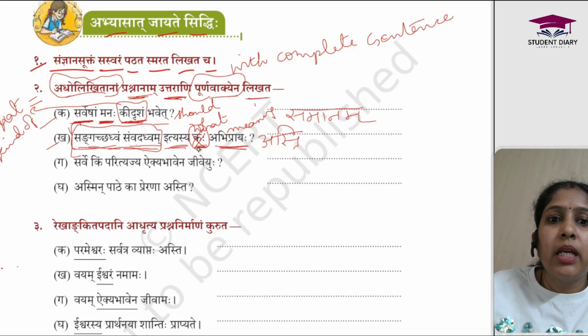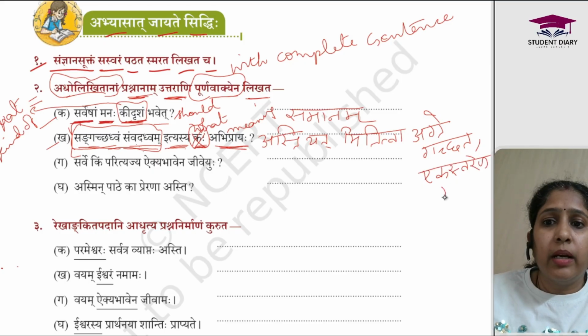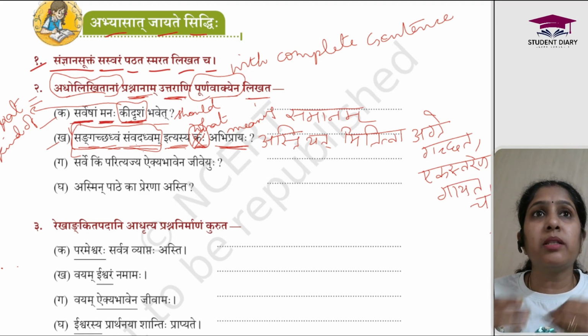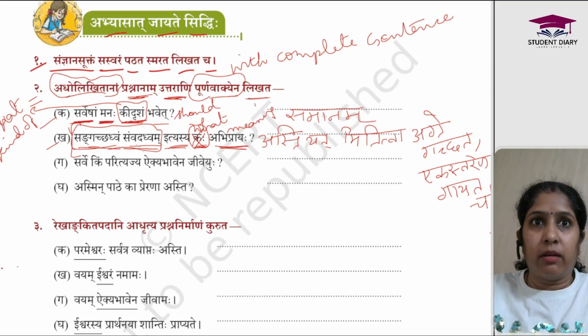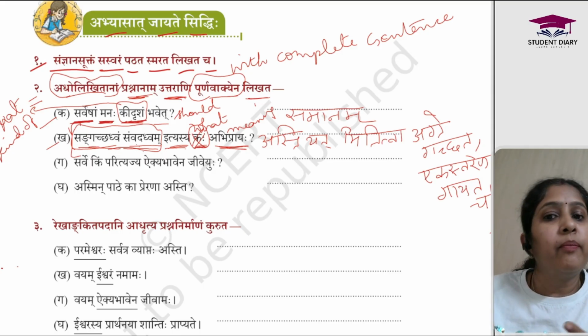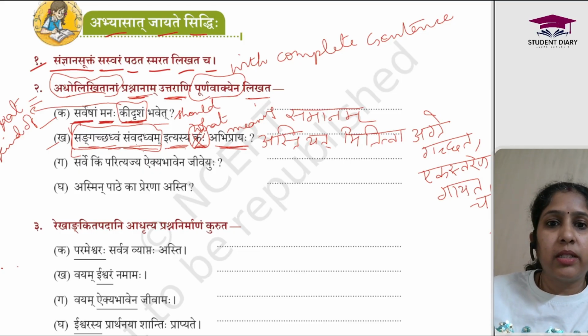Sangacchadhvam Samvadadhvam iti asya abhiprayah asti yat militva. It is going to be a bit long. Militva agre gachat, ek swaren gayat cha. So what is the meaning of this? Militva agre gachat means militva means together, agre means forward, and gachat means go. So it's like move or go forward together. Ek swaren gayat means sing in one voice. I hope everyone has understood.